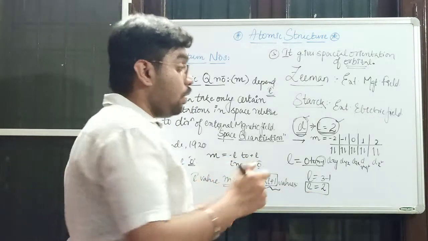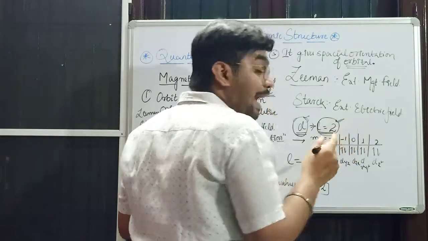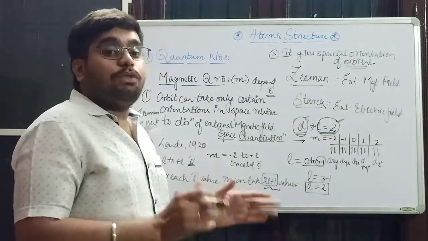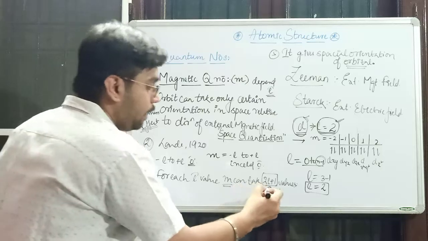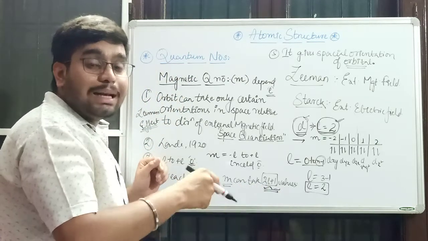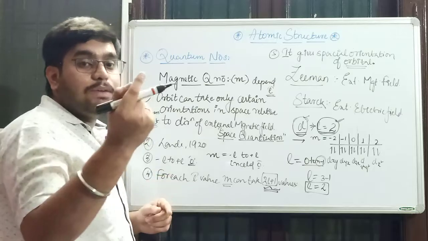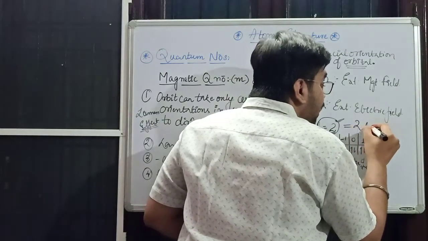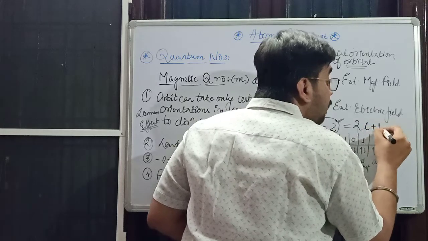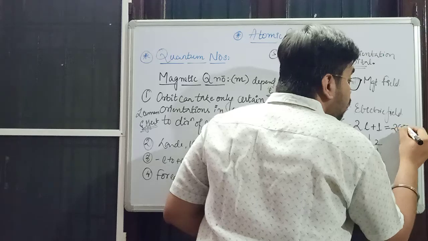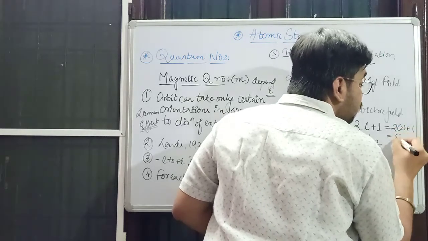Now we will consider that L value. For that L value, how many values of m will be found? This is the formula: the number of m values is 2L plus 1. L is 2, so 2 into 2 plus 1, which is 5 values of m.